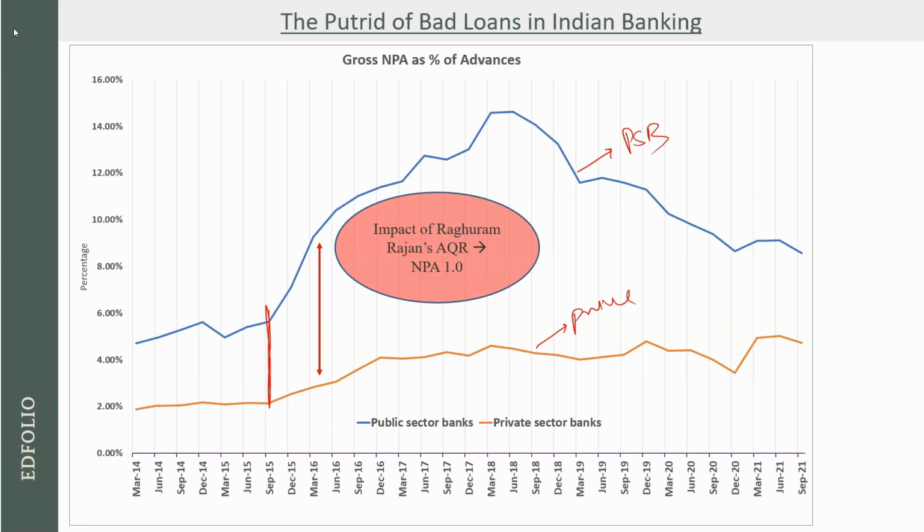The moment he started this asset quality review in 2015, एकदम से you see a shoot up in your gross NPA as a percentage of advances. That means अगर आप 100 रुपए का एडवांस दे रहे हो एक पॉइंट पे, तो आप कह रहे हो उसमें से 14 रुपए तो मुझे वापस मिल ही नहीं रहे हैं, वो NPA कन्वर्ट हो रहा है. And this difference is in the quality of performance of public sector banks versus private sector banks. People think that public sector banks को आराम से चूना लगाया जा सकता है, you don't need to pay back these banks, and people were taking these banks very lightly, and therefore you see कि वहां पर उनका gross NPA बहुत ज्यादा है and यहाँ पर private sector banks में NPA बहुत कम है. ठीक है, relatively काफी कम है as compared to public sector banks.